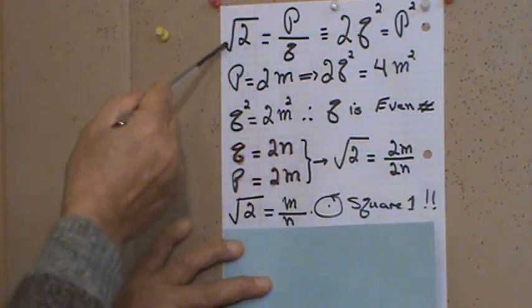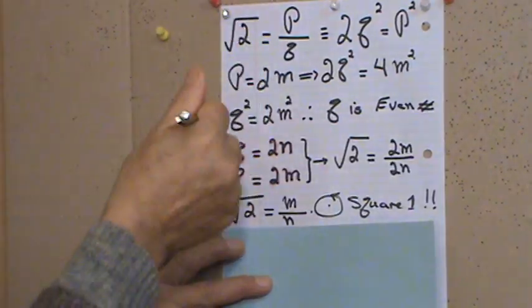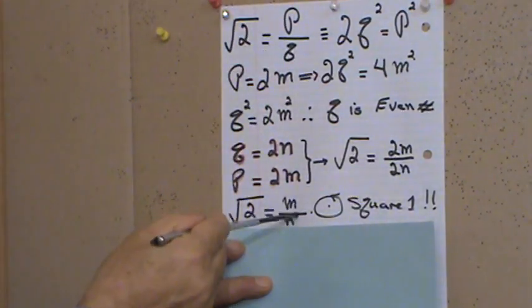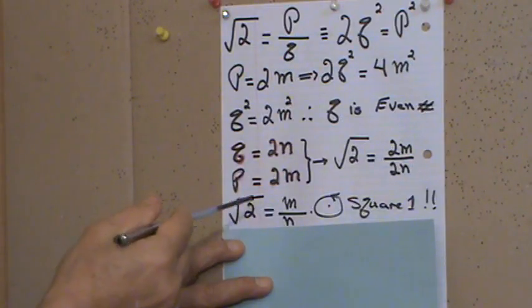That's exactly what we started with. You see that? P over Q, m over n, same. So we are going around in a circle. We are back at square one. So that's enough at this time to stop and say that is a contradiction, because this can continue indefinitely, forever.